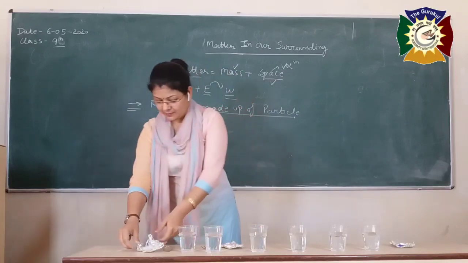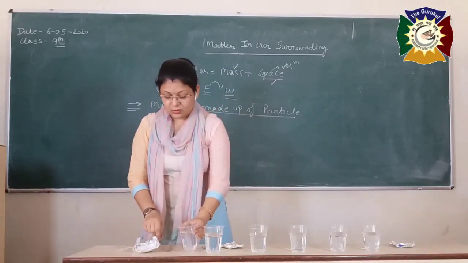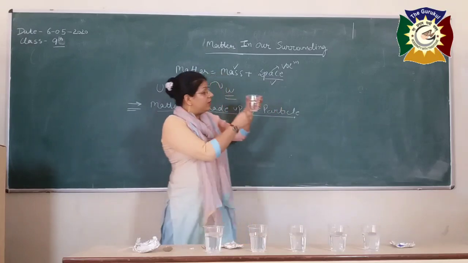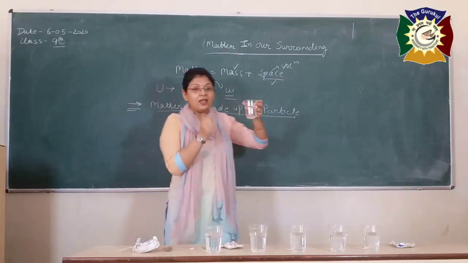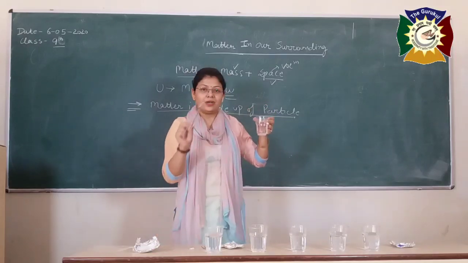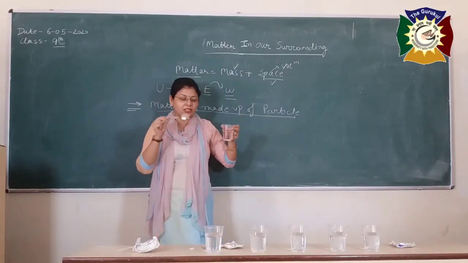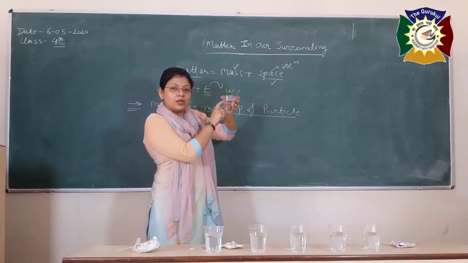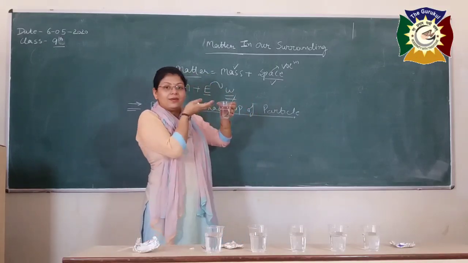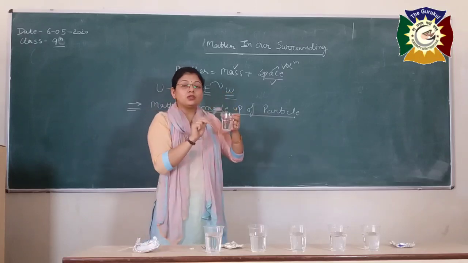Here you can see with an activity, I am having this glass of water. Just mark the level of water in the glass. And if I am going to add a solid thing, for example this spoon is solid in nature, if I add the spoon into the water, the level of water in the glass rises because it is a solid thing.